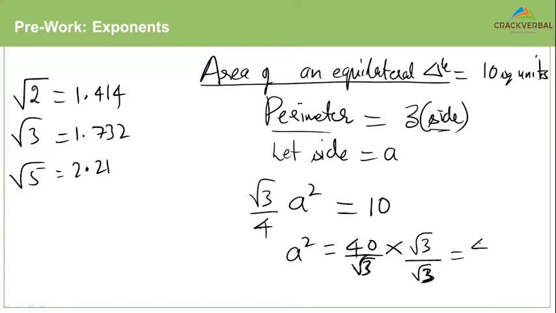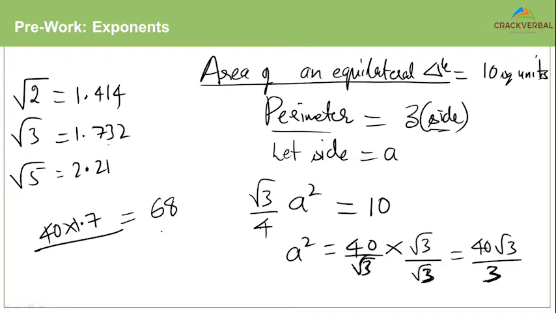So this is 40 into root 3 upon 3. Okay. Now, here is where I approximate. 40 into root 3 will be 40 into 1.7. I will rule out the 3 and 2 because they are small. 40 into 1.7 will give me 68. 68 by 3 will give me approximately 23.